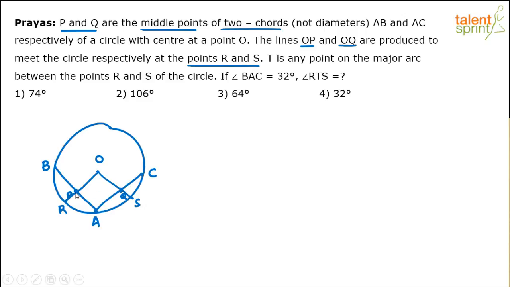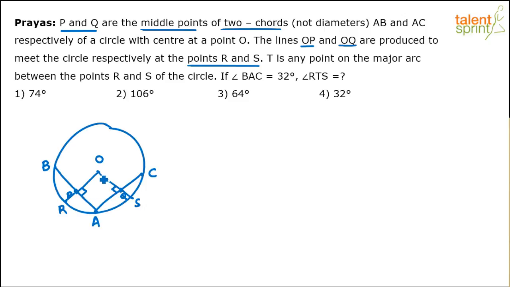Now, one important point to be noted here is that you must have learned in the basics of geometry that from the center of a circle, when you drop a line on the midpoint of a chord, it will make a right angle. This will be a right angle. Similarly, this also will be a right angle. These two are going to be right angles. You understand?